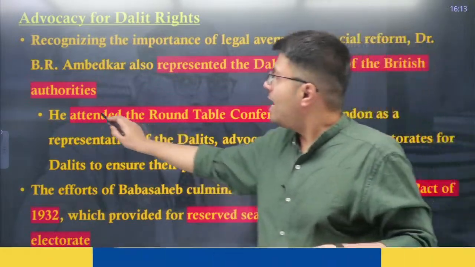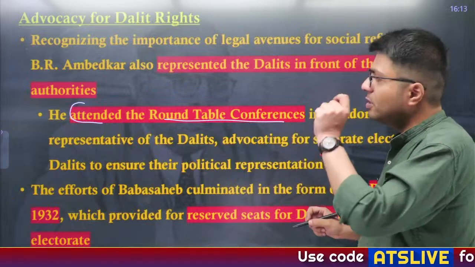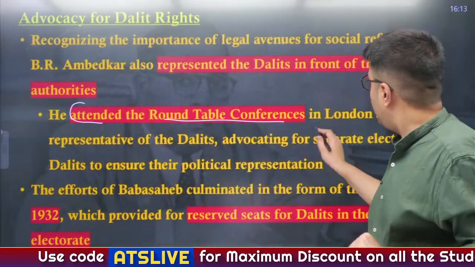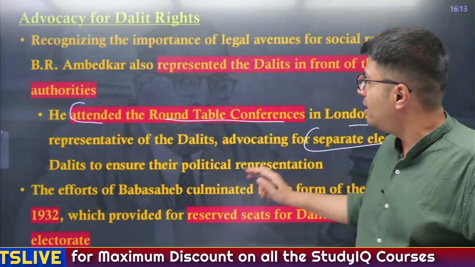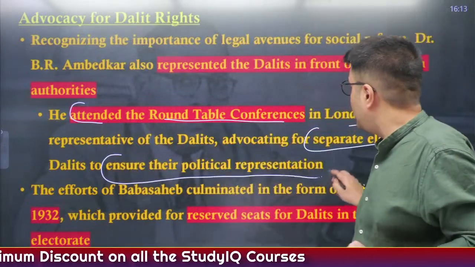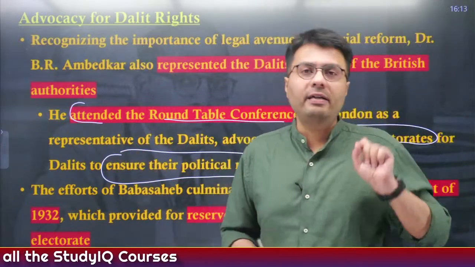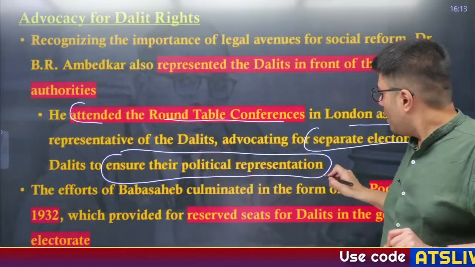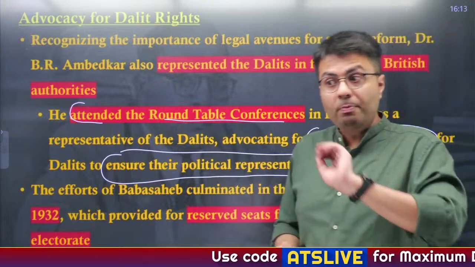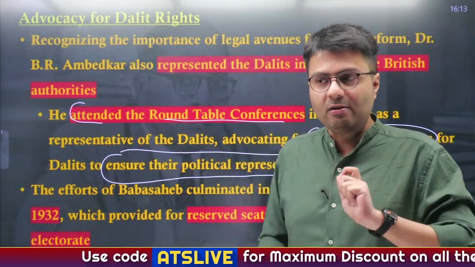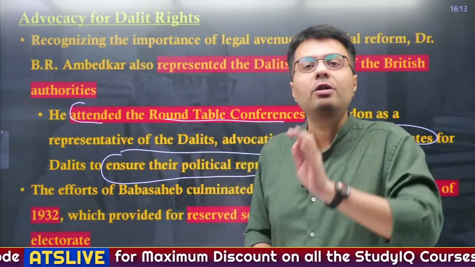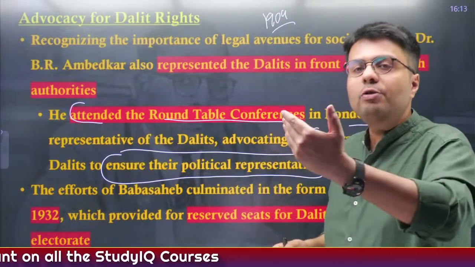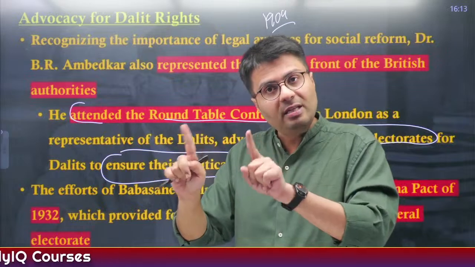In order to do that, he attended the Round Table Conferences which happened in London as the representative of the Dalit community, and he advocated for separate electorates for Dalits to ensure that their political representation happens even in a divided society like India. Now this was Dr. B.R. Ambedkar's demand for political upliftment of the Dalit community, but you have to understand the origin of separate electorates. Separate electorates were introduced by the Britishers in 1909 as a measure to introduce representation of different communities. That's what they said on paper.